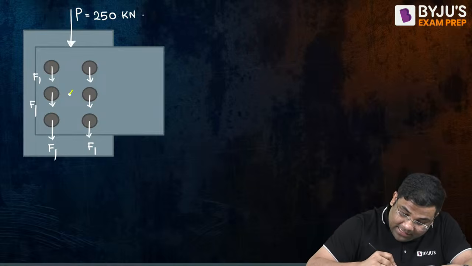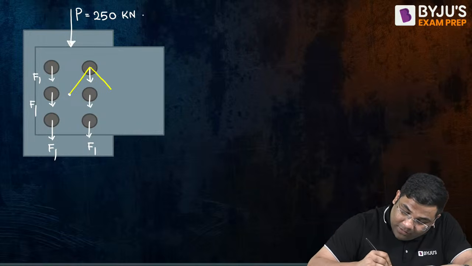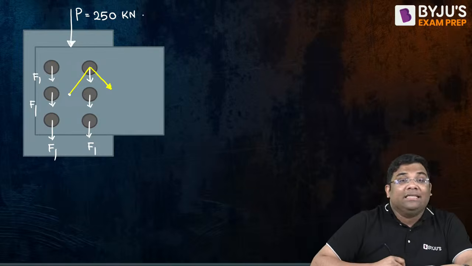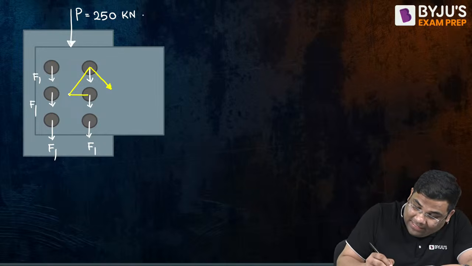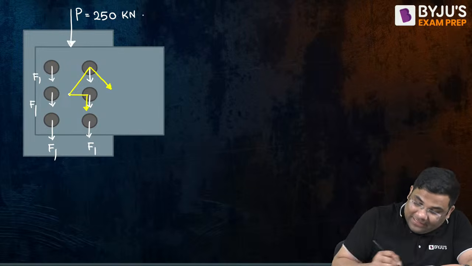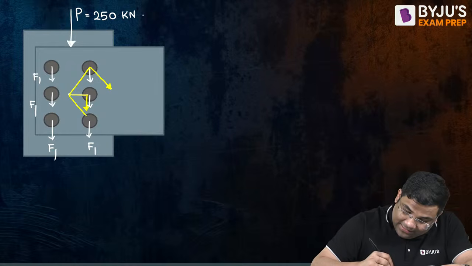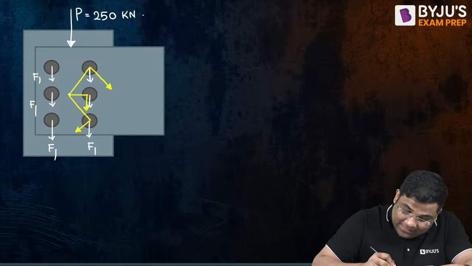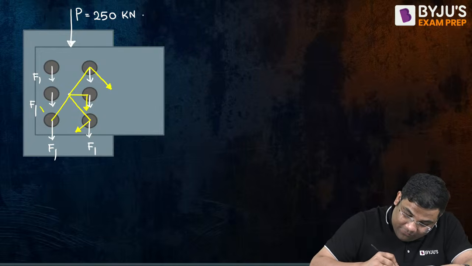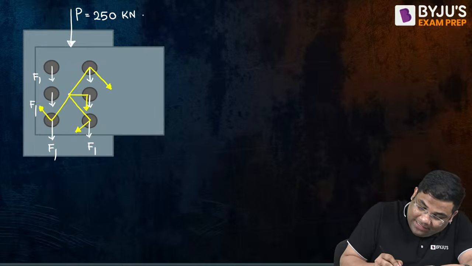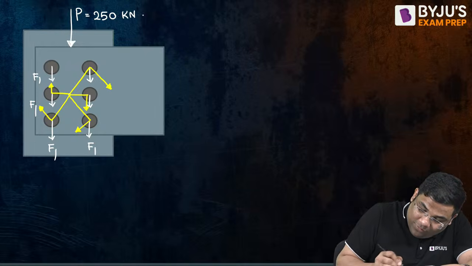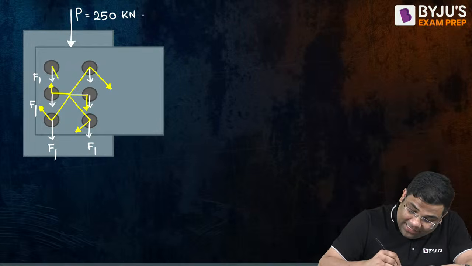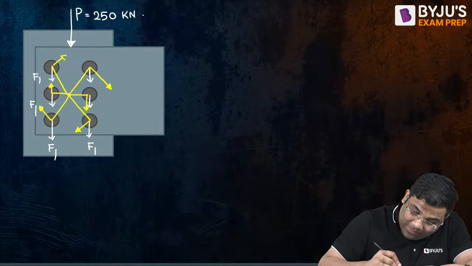So this is the radial distance. The F2 force will be like this, right? You see, this is the radial distance, and the F2 force will be like this, perpendicular to it.